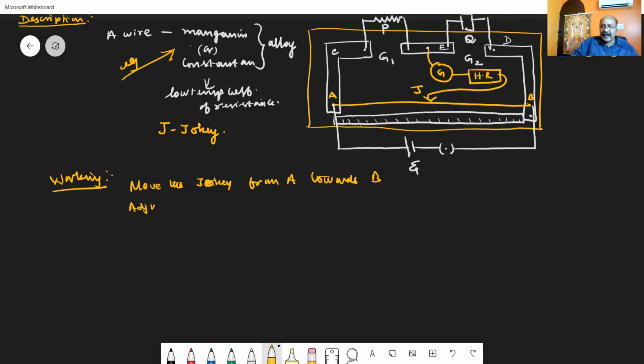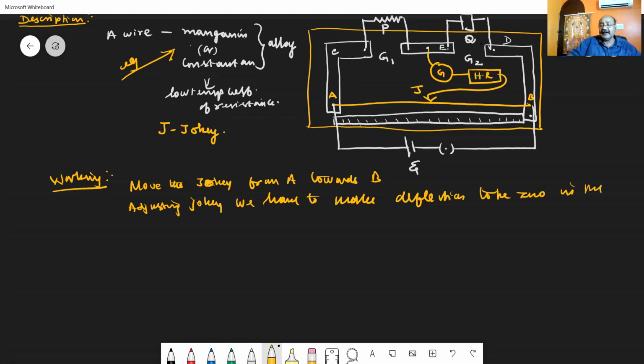Adjusting the jockey, we have to make the deflection zero in the galvanometer.